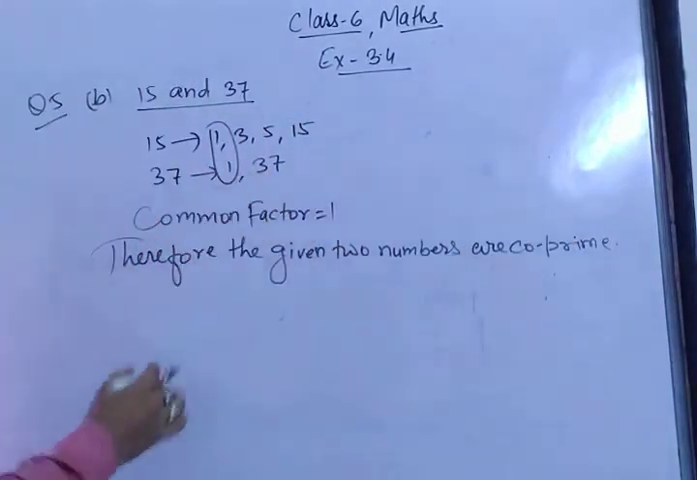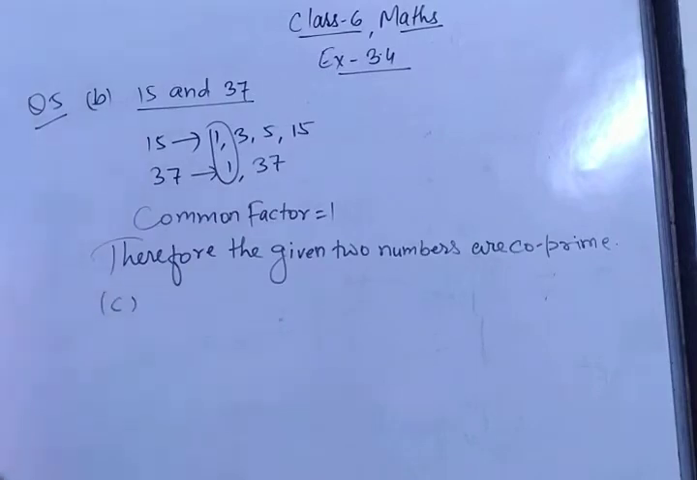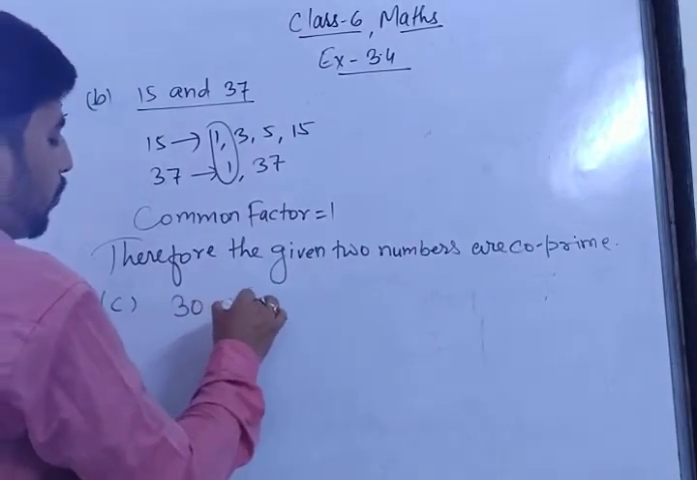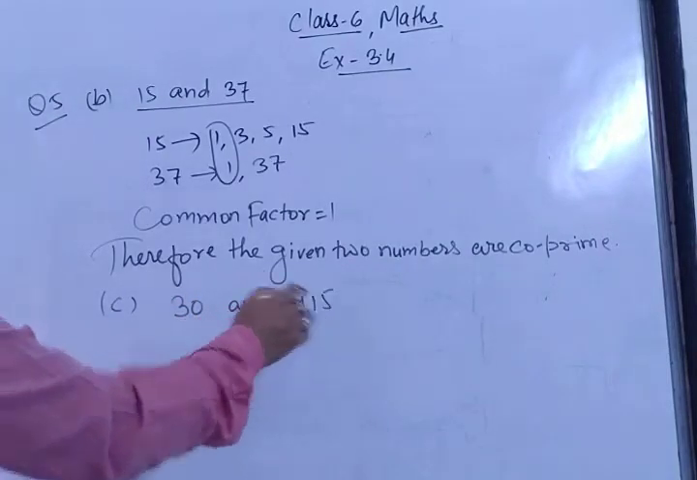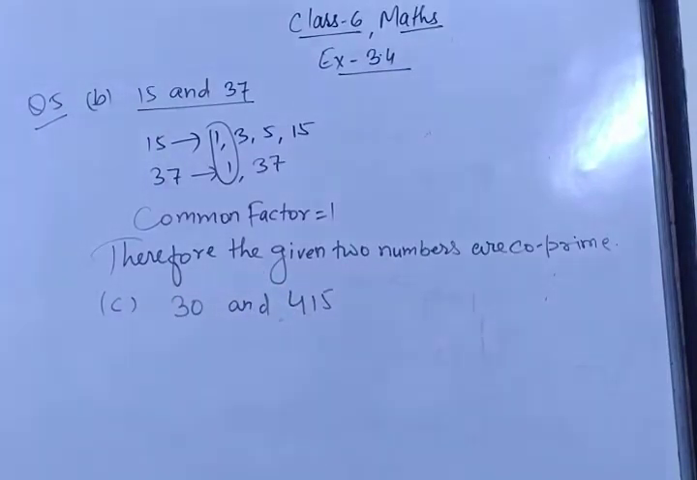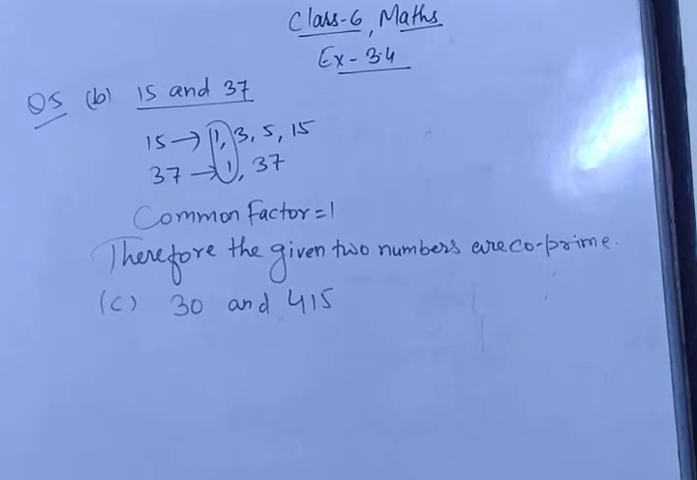Got it? Similarly, you have to find option C. You can check it, 30 and 415. I can directly say no. Why? Because 5 sixes are 30 and 415 is also divisible by 5. So they have more than one common factor. If they have more than one common factor, then they are not co-prime numbers. Got it?